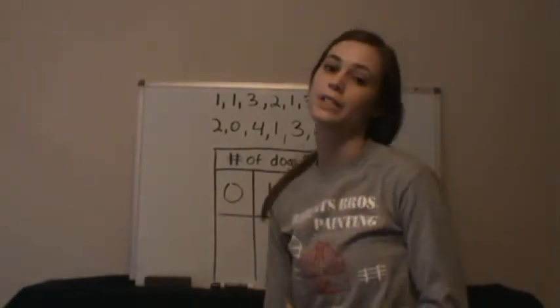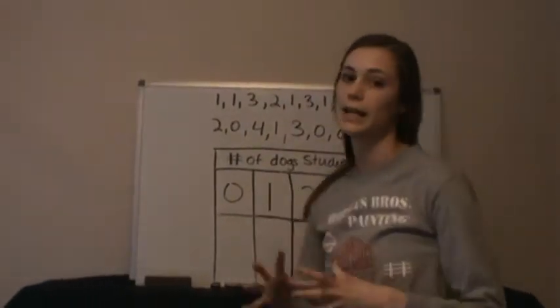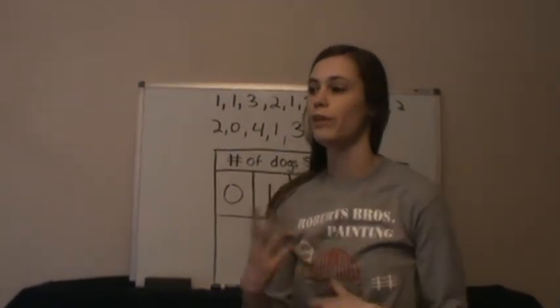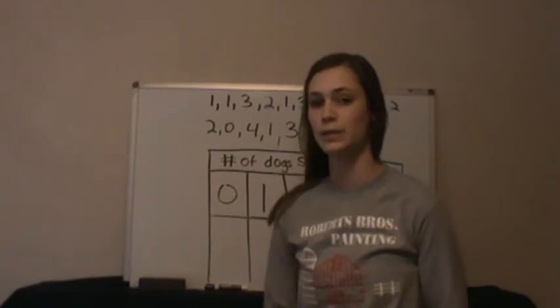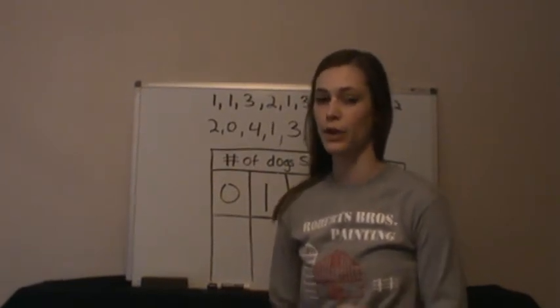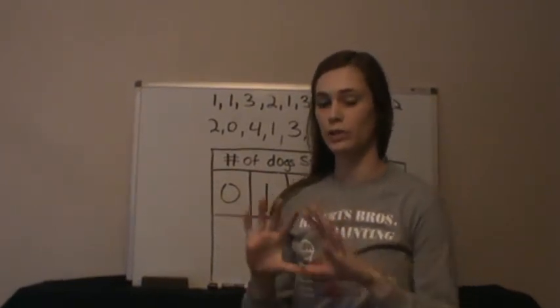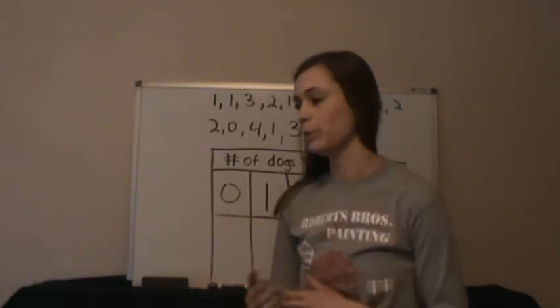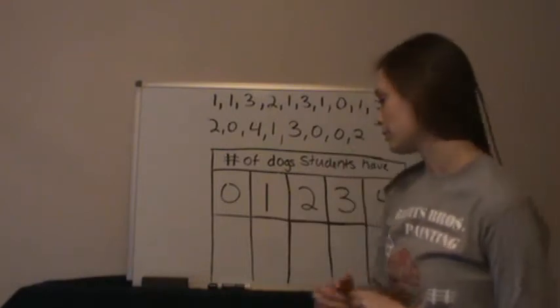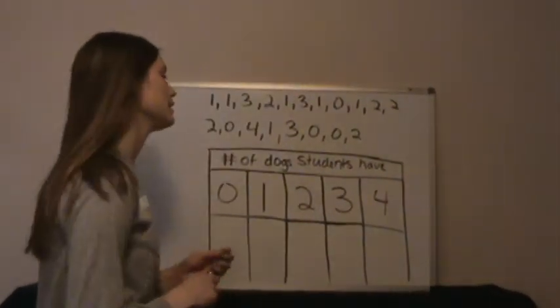At the end of chapter 6, we talked about taking our data and putting it into more of a visual display using things like frequency tables, histograms, and line plots. Once it's in those visual displays of our data, what does the shape look like? And then we tried to describe the shape. So that's what I'm going to be talking about in this video.